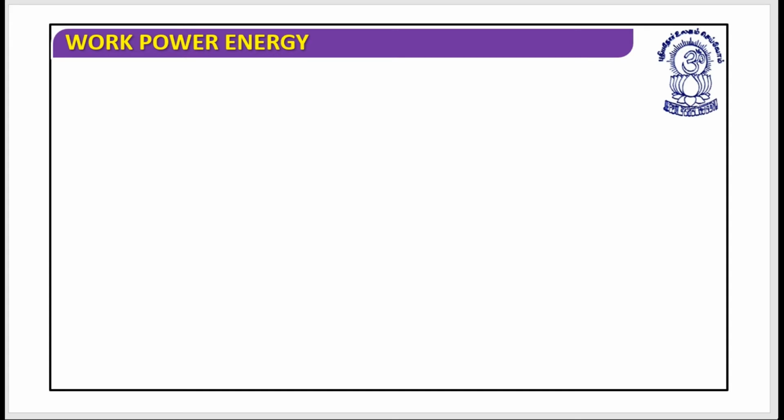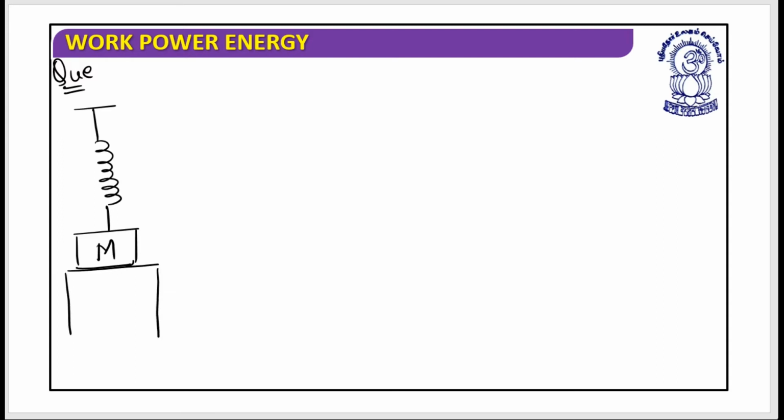The question we are discussing is a very important question. Look at this very carefully. Let's suppose the situation is something like this: a spring is there. One of its ends has been connected to a rigid support, another end has been connected to the mass m, and let's suppose this mass m is resting on a certain table, and this spring has a spring constant of k.